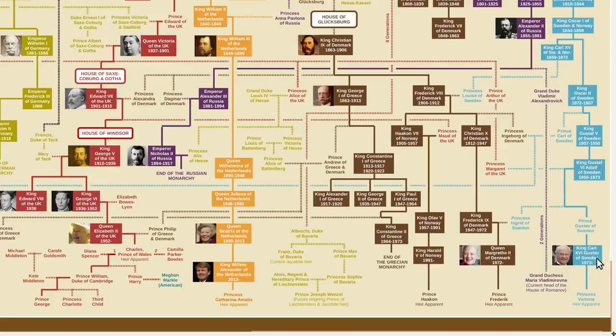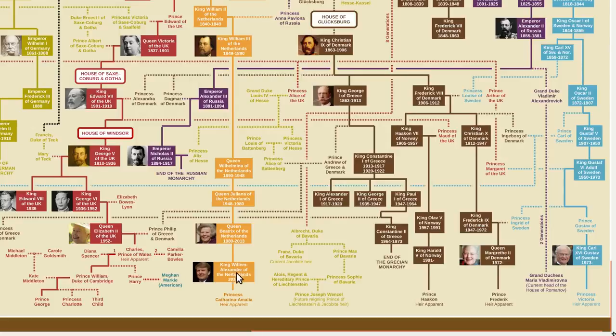King Carl Gustaf of Sweden is a descendant of Queen Victoria through a connection here. Queen Victoria had a son, Prince Arthur, who had a daughter, Princess Margaret, who married the King of Sweden, the current king's grandfather. And of course, Queen Elizabeth is a descendant of Queen Victoria as well, making these 2 monarchs third cousins.